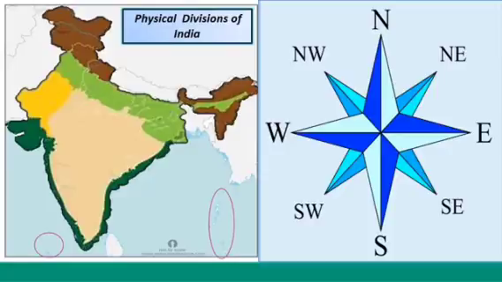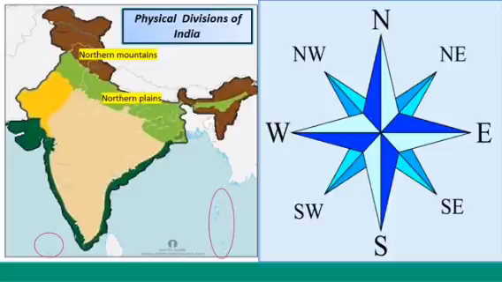The northernmost brown colored area in the map represents the northern mountains. When we move towards the south, the vast green colored area represents the northern plains or the Indo-Gangetic plains.